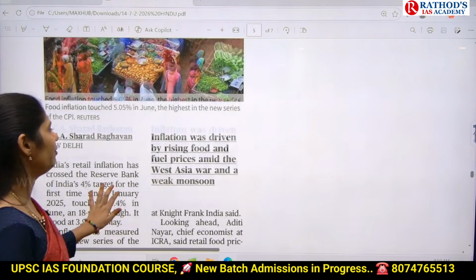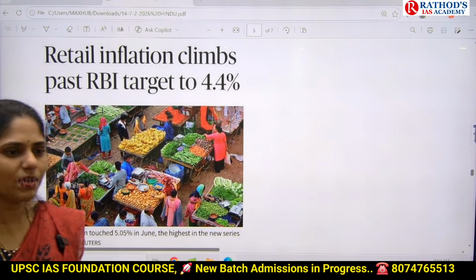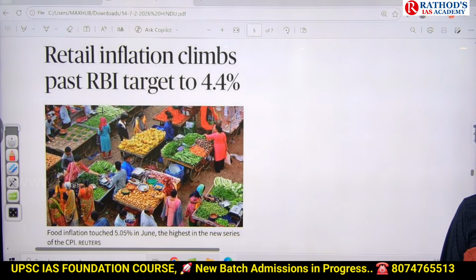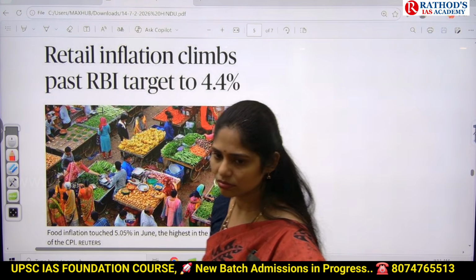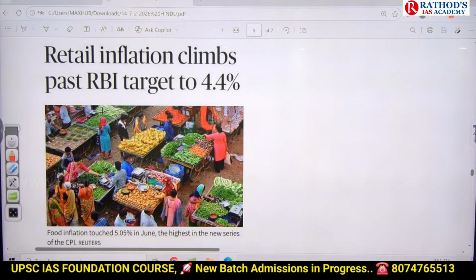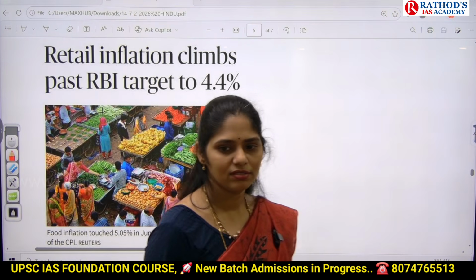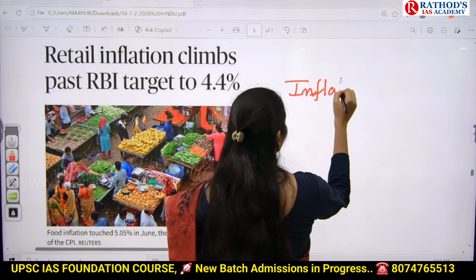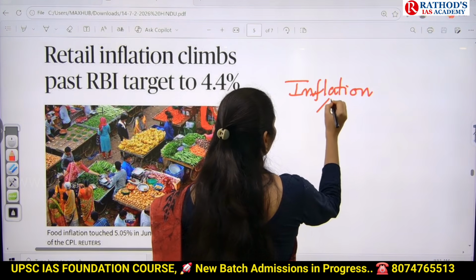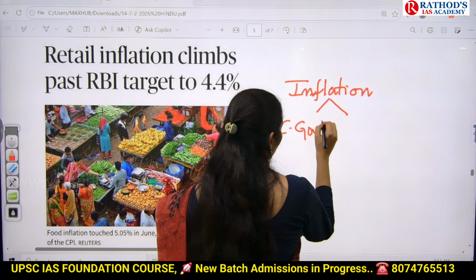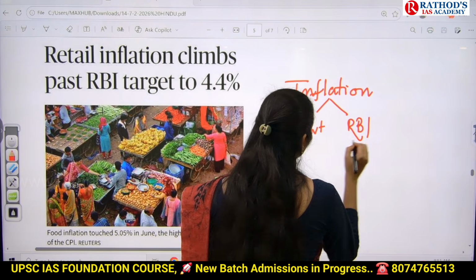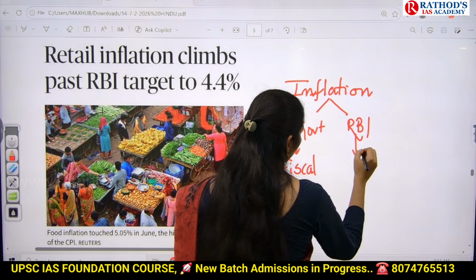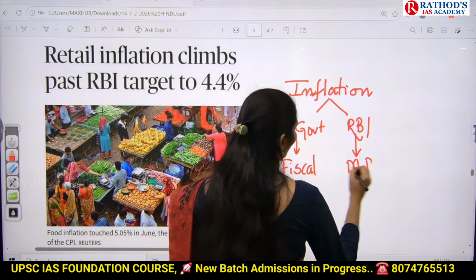And now you tell me, if inflation increases, is that good for our economy? Yes or no? No. Okay, what can be done? What measures can we take to control this inflation in the market? What steps? What policies do we have? If there is inflation in our country, it is not good. So who will control this inflation? We have the central government and we have the RBI. The policy of the central government is called fiscal policy. RBI's policy is called monetary policy.